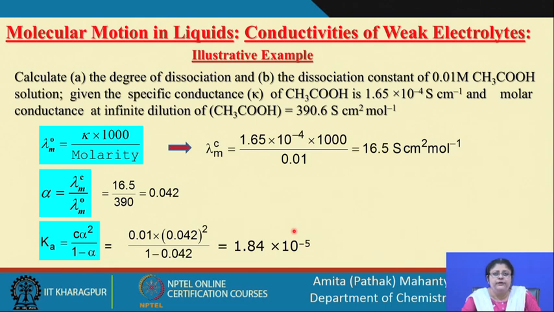Now, the next topic of interest: we have learnt about the strong electrolyte, we have learnt about the weak electrolyte, and we have learnt how different types of electrolytes give rise to various dependence of the molar conductance values on concentration. But when we talk about transport properties, we are talking about the transport of charge. We have talked about it in terms of conductivities. Now, how these conductivities are related to the movement of the charge is going to be the topic we take up next, in the next class.